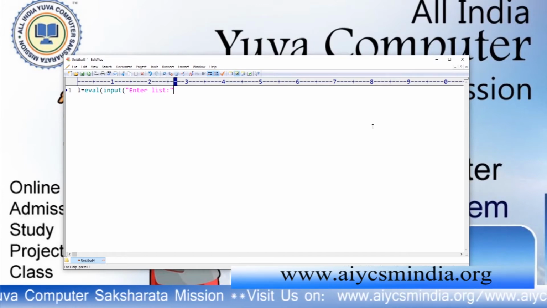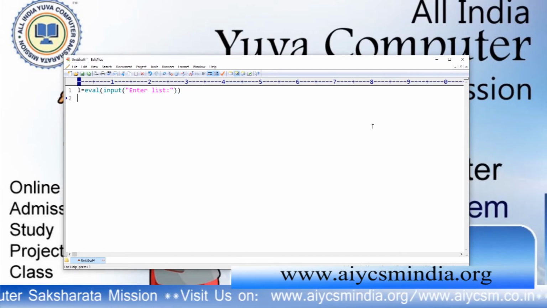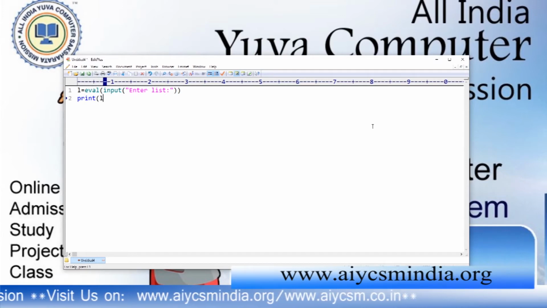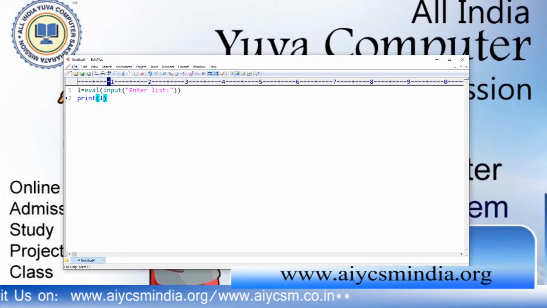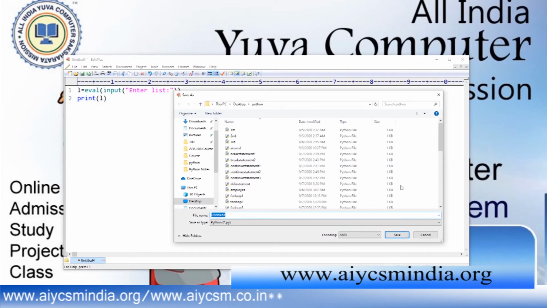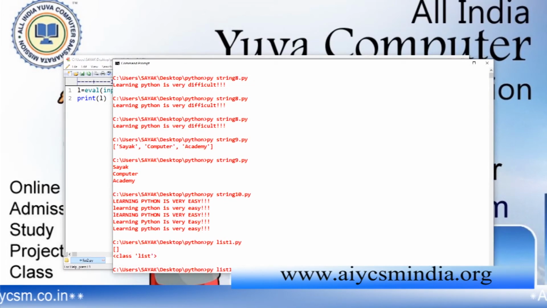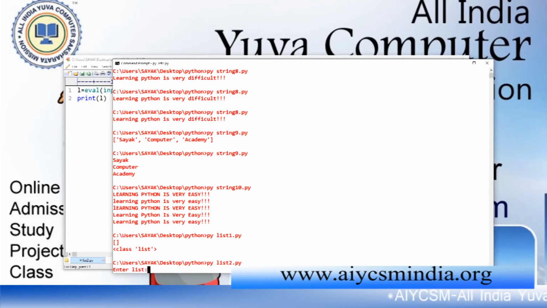This is a dynamic list. You can create the dynamic list like that. Print L. So I have to save that as List2.py. If I run this one, it will ask you to enter the values in the form of a list: 10,